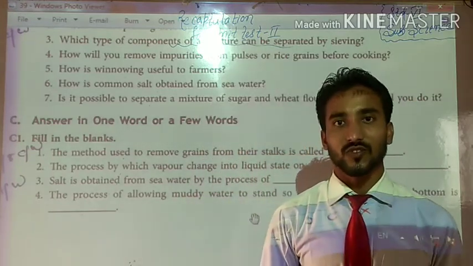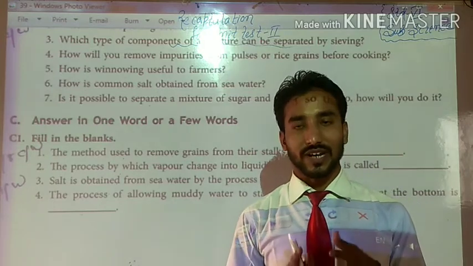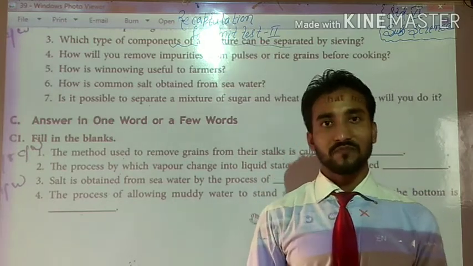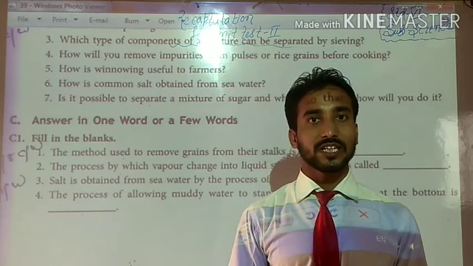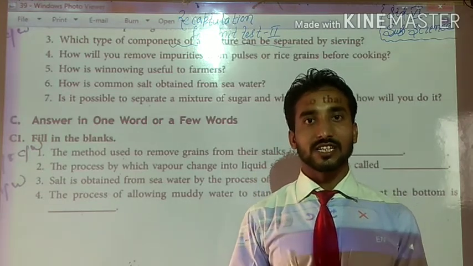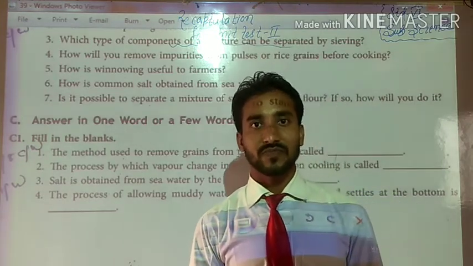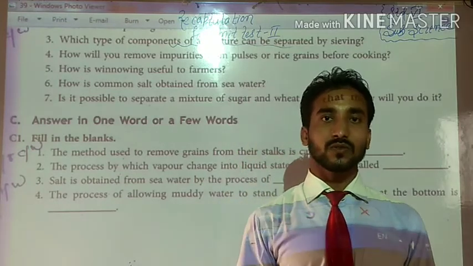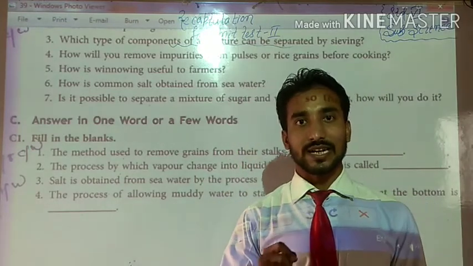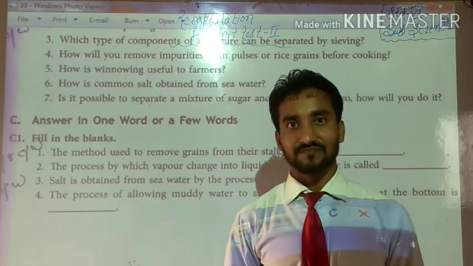In last unit test 1, I have checked and corrected your answer sheets. In them I found that there are too many spelling errors, and the handwriting is very poor. So it's very important to write everything in neat and clean handwriting.